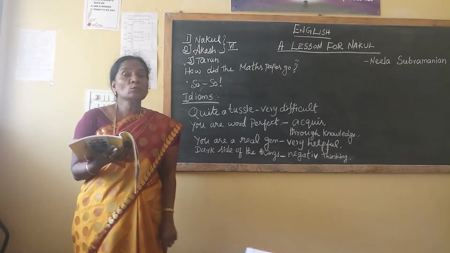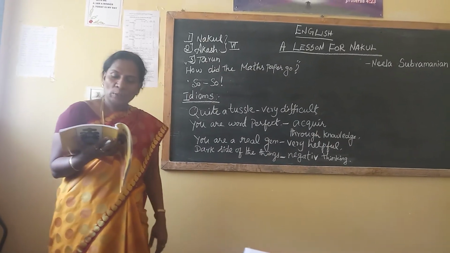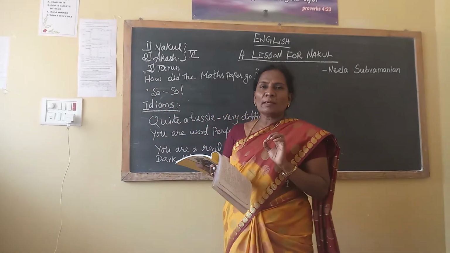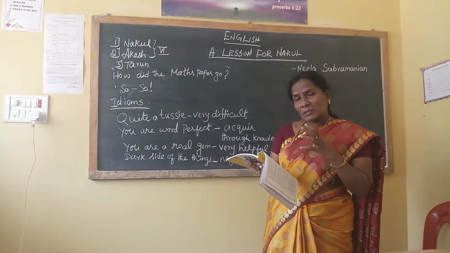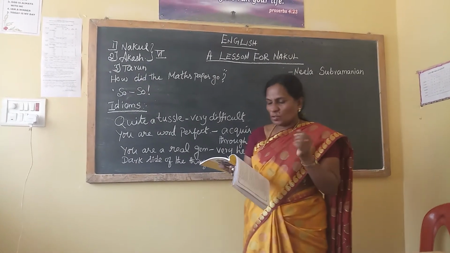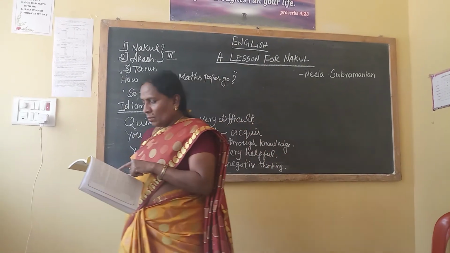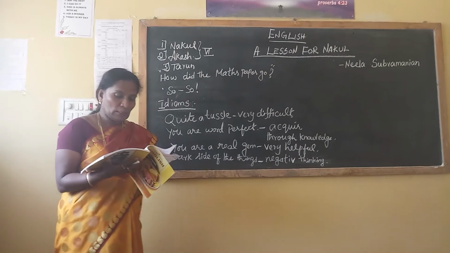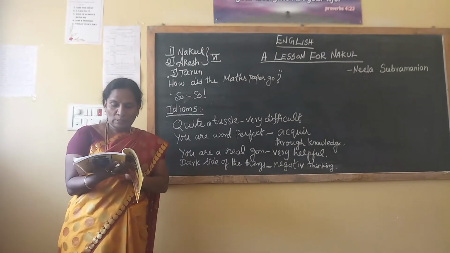Reluctant. Reluctant means what? Unwilling. What is the meaning of reluctant? Unwilling. Why are you so reluctant when you write these question answers? You are not writing properly, very reluctantly you are writing. So reluctant means unwilling, without any interest you are writing like that. Tussle means what? Struggle. Tussle means struggle. Now we can go through the lesson.